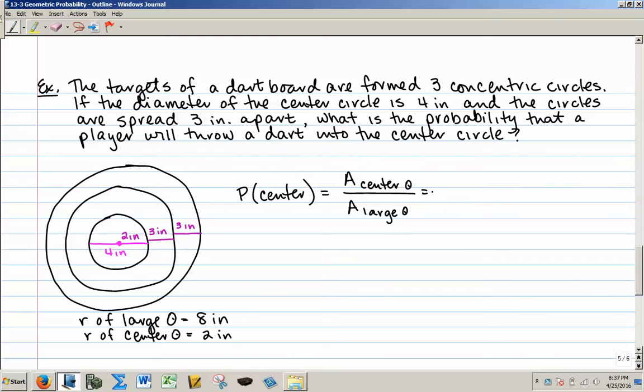The area of the center circle is, remember, area is pi r squared, so the radius is 2, and 2 squared is 4, so 4 pi. The area of the large circle is also pi times the radius squared, or pi times 8 squared, or 64 pi. Reducing that, my pi's will cancel, and 4 goes into 64 16 times. So the probability of the dart landing in the center circle is 1 out of 16.